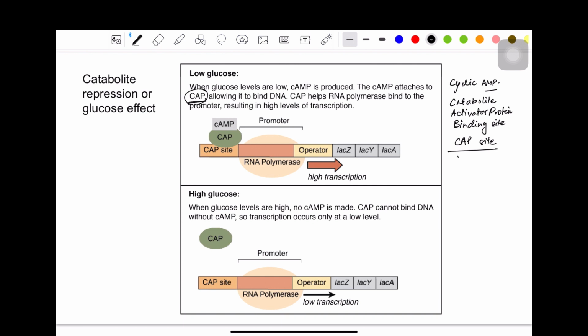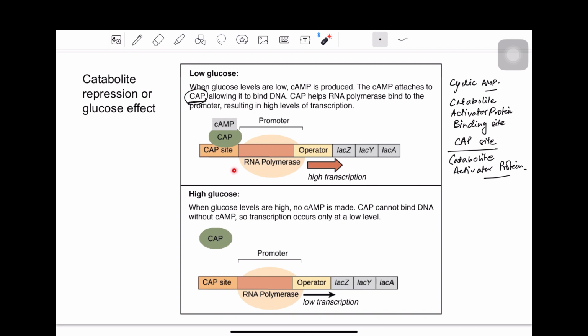CAP is the catabolite activator protein, right? So cyclic AMP binds to the catabolite activator protein, and then this CAP-cAMP complex binds to the CAP site on the DNA.